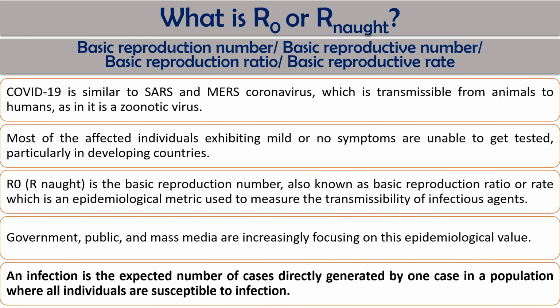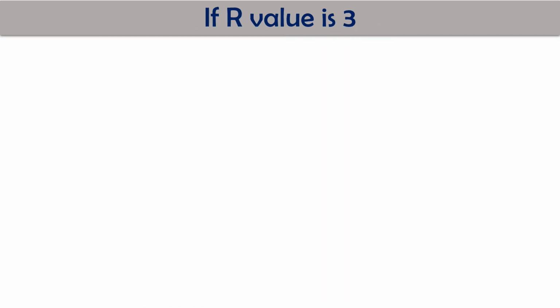Now we will take an example. Basically the R value shows how infectious, how contagious, this particular agent is. For example, if for any particular agent the R value is 3, what does this mean?